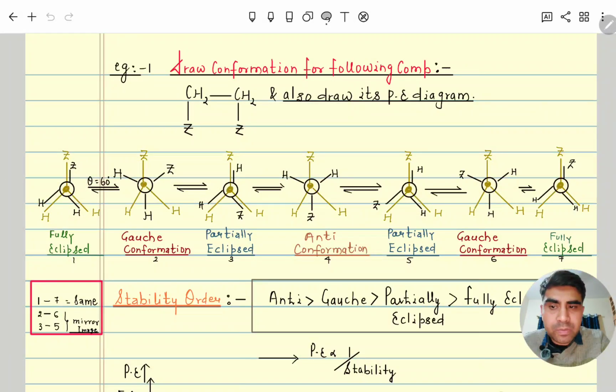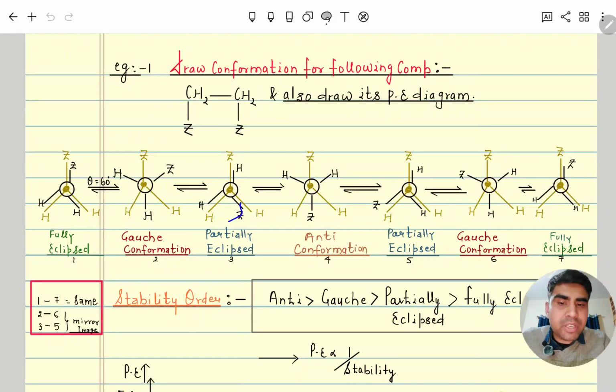Now suppose the back carbon is rotated by 60 degrees with respect to the front carbon. Then Z will be here, and this is staggered. In this staggered conformer, when the angle between the two Z is 60 degrees, it is called the gauche conformation. Again, if rotated by 60 degrees, Z will come here. This is fully eclipsed when Z and Z are together. Now here it is Z and H, so this is called partial eclipse.